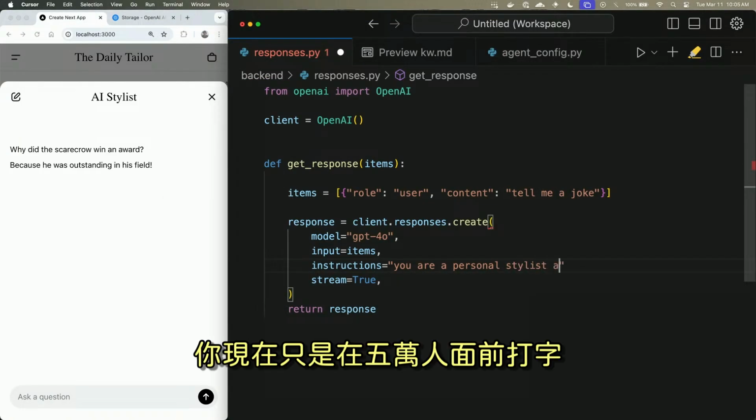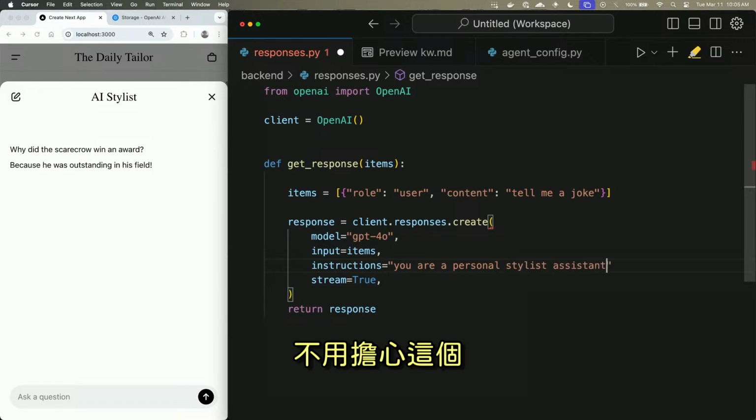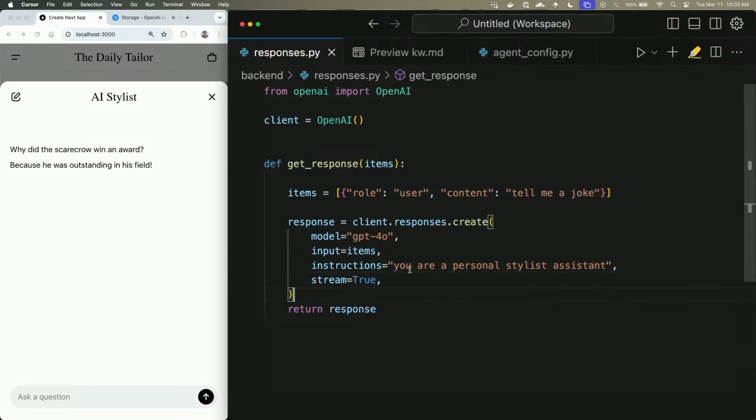stylist. You're only typing in front of like 50,000 people right now. Don't worry about it. Cool.